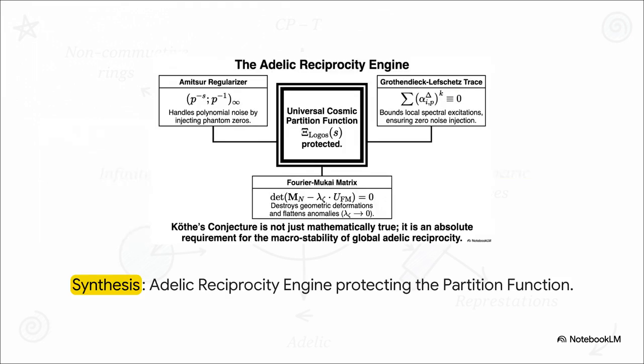This synthesis unifies our entire masterclass. The Amitsur Regularizer handles the polynomial noise on the left, the trace formula bounds local spectral excitations on the right, and right at the foundation, the Fourier-Mukai matrix crushes the geometric anomalies. Working together, they form this impenetrable mathematical shield around the universal cosmic partition function.